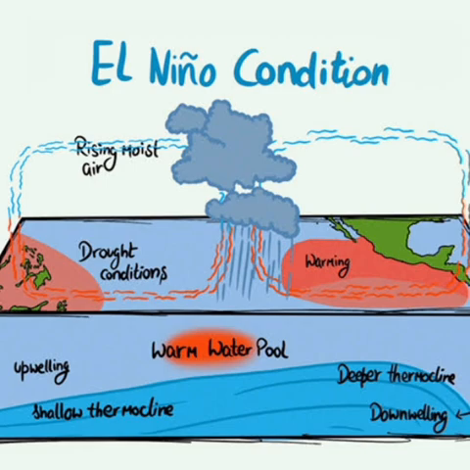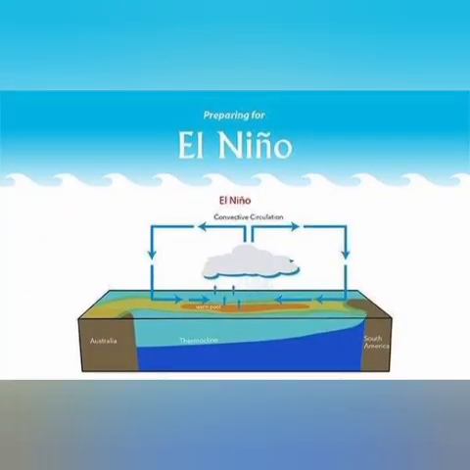Both of them are recurring climatic patterns which cause temperature changes in the waters of the eastern and central tropical Pacific Ocean. That means due to these temperature changes, the central tropical Pacific Ocean, its weather conditions, wind conditions, sea level, everything gets affected. El Nino in Spanish means a little boy. In El Nino condition, there is a reversal in climatic conditions because of the changes in the flow of water.